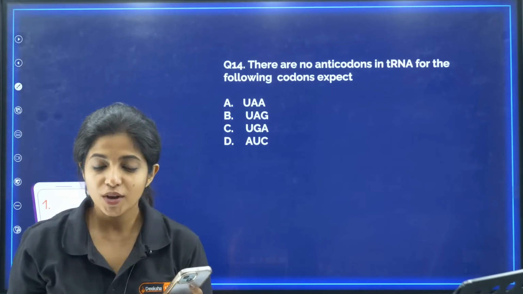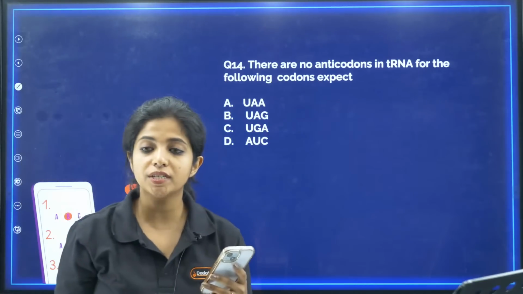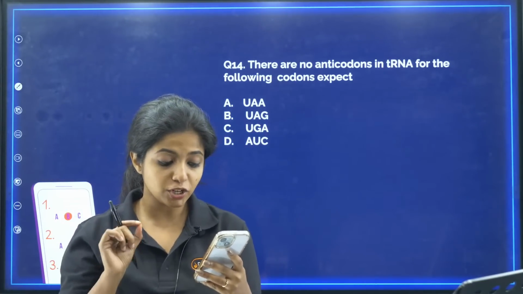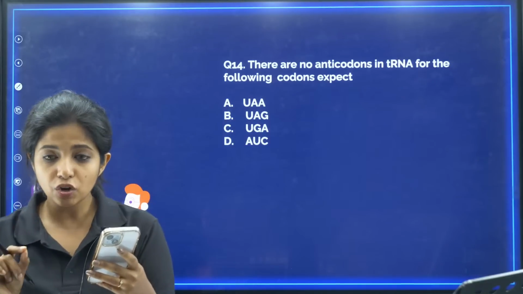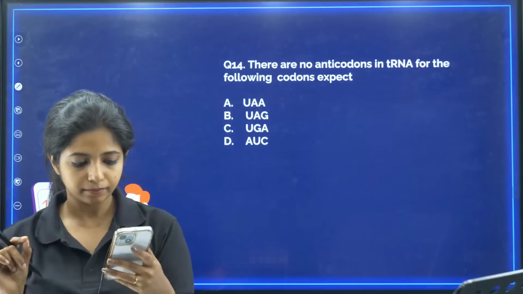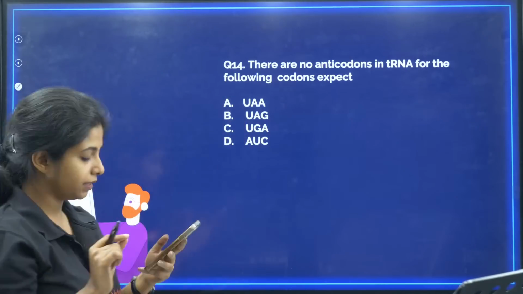Now, question number 14. There are no anticodons in tRNA for the following codons except. Listen to me. There are no anticodons in tRNA for the following codons except. Can you tell me?